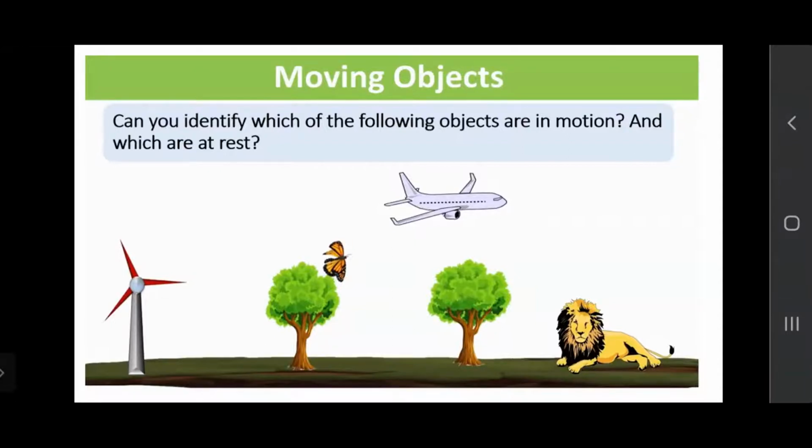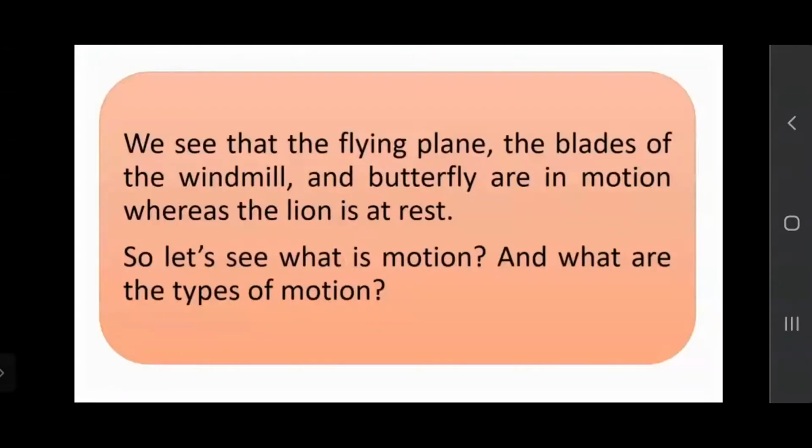Yes. Okay. And now here, the lion. If animals are moving here and there, so they are in movement. Okay, they are also in motion. So we see that the flying plane, blades of the windmill, and the butterfly are in motion. We can see that they are in motion, but the lion, now it is related to one video.